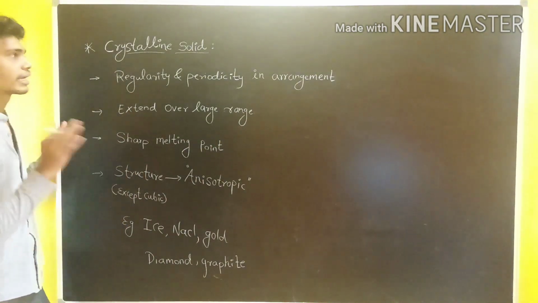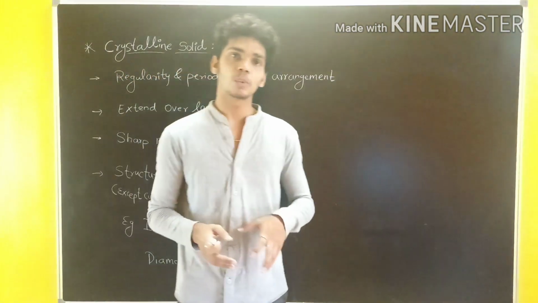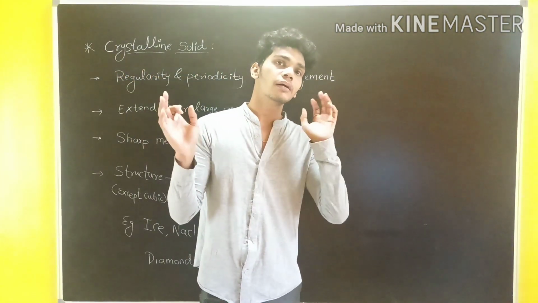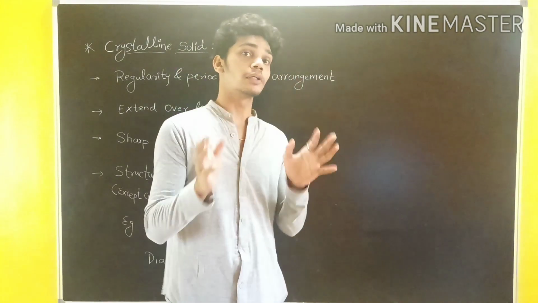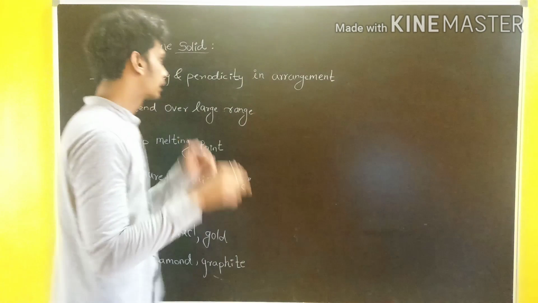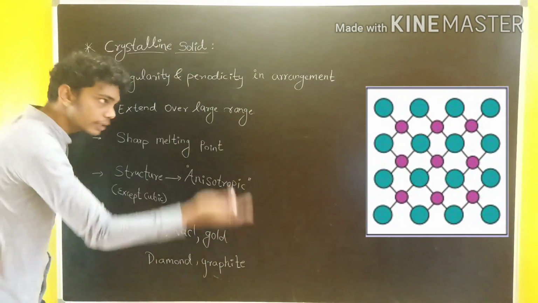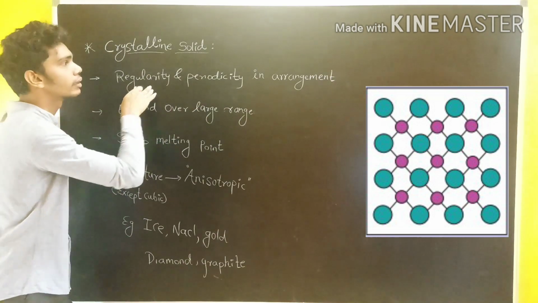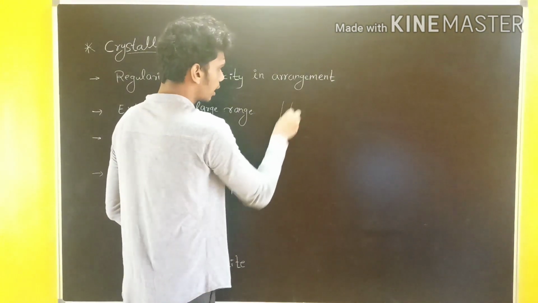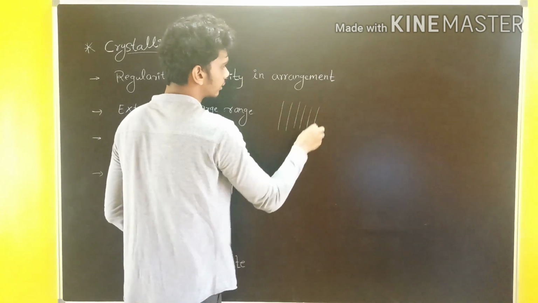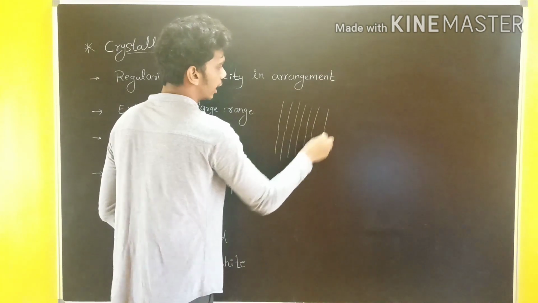Crystalline solids have regularity and periodicity in arrangement. What do we mean by the arrangement? The bonding between any two molecules inside the solid, that is, the intermolecular force, is strong because the arrangement between two consecutive particles is regular, and the periodicity extends over a large range. Suppose the arrangement is like this, so it can extend over a large range.